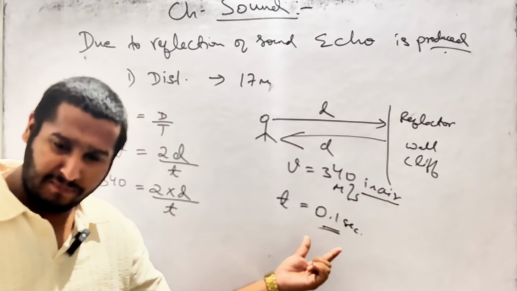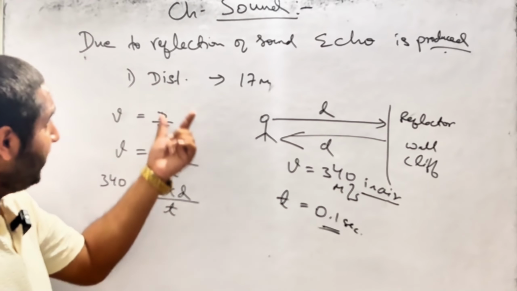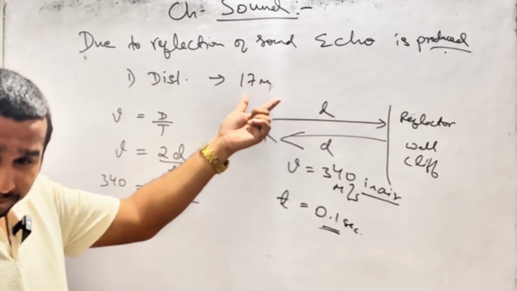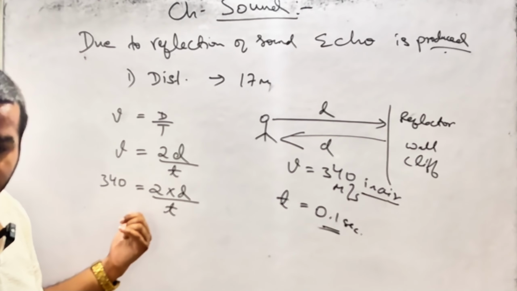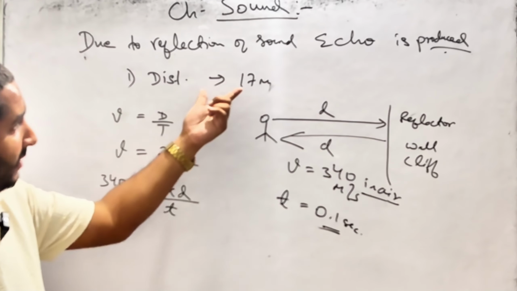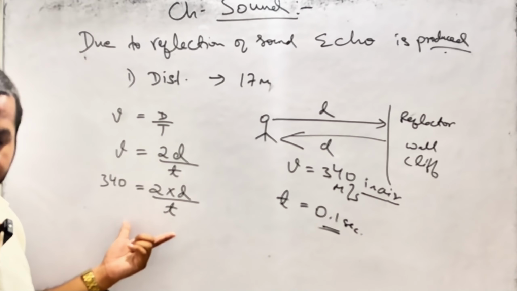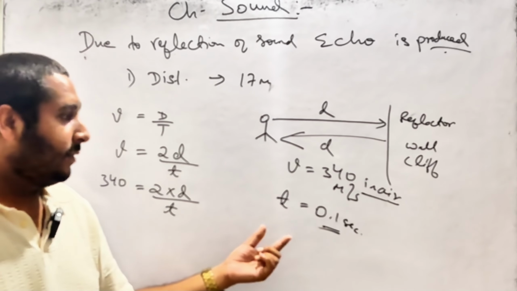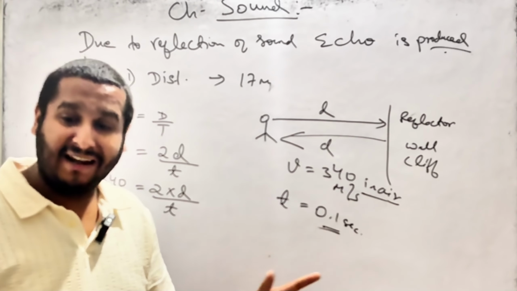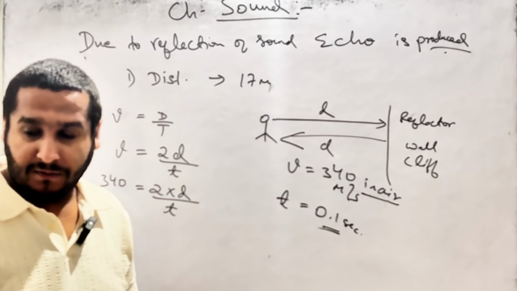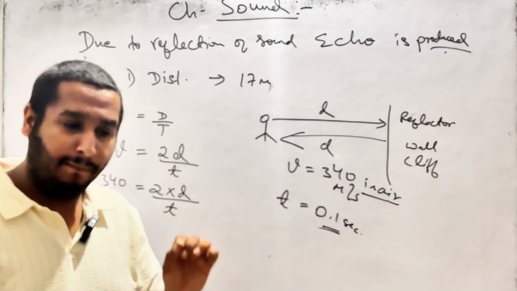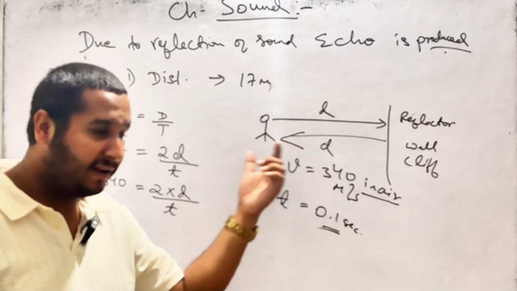We are proving right now how 17 meters will come. In the same way, 0.1 second is the minimum time duration to hear an echo.